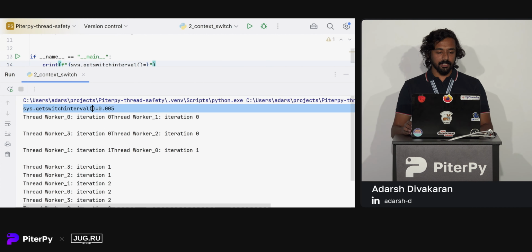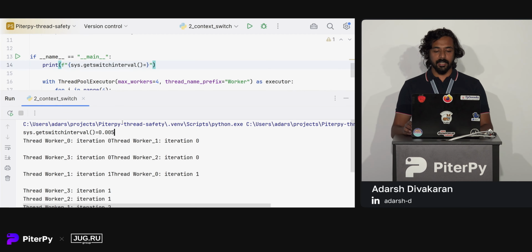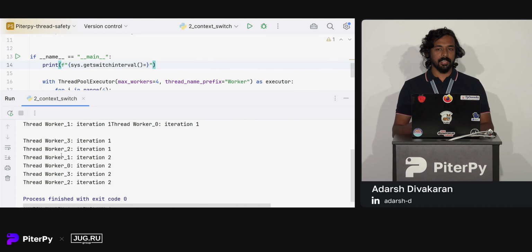Initially you can see this is the switch interval of my interpreter. This is 0.005 seconds or 5 milliseconds. This means that when I am using threading, my Python interpreter will try to switch between threads at these intervals. So every 5 milliseconds, my Python interpreter is trying to switch between threads. We can see worker 0 is doing its iteration 0, then worker 1 is doing its iteration 0, followed by worker 3. We can see each thread is taking turns to complete the tasks submitted to it.